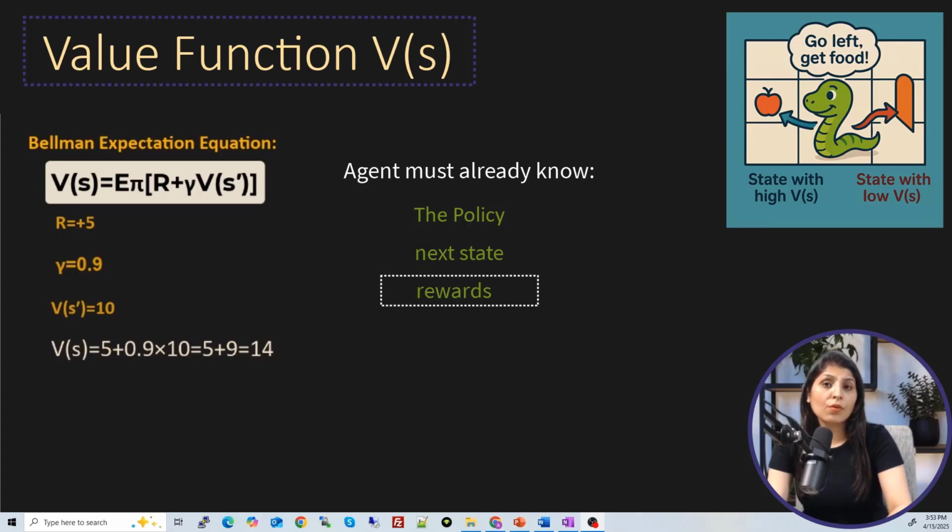And then the third one, reward function. The agent doesn't know the reward function because the agent only sees the reward after doing something. It does not know in advance what's good or bad. So the agent can't provide the reward also. So that means the agent can't use the Bellman equation directly, because the Bellman equation assumes that you already know the best policy, you know what exactly happens after each move, and you also know the reward of each action. But our agent doesn't know any of this.